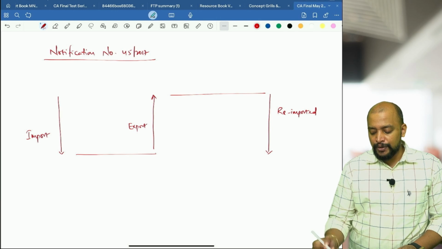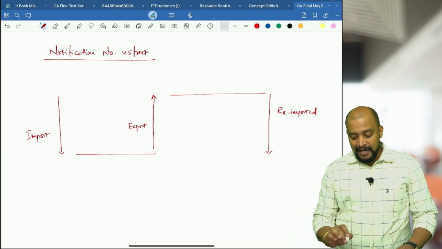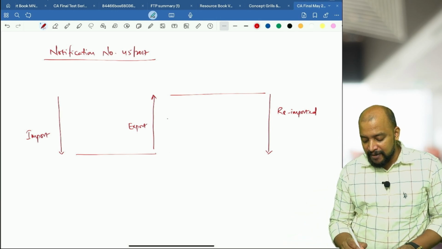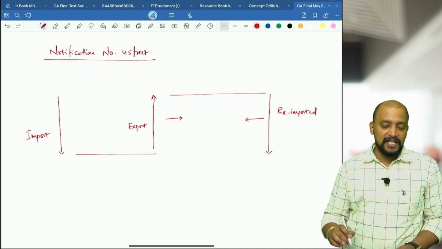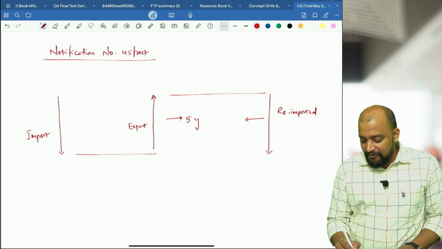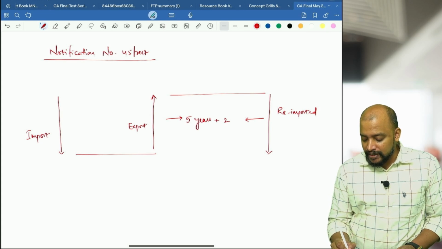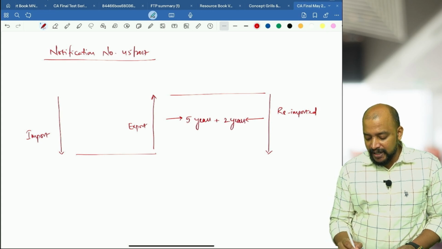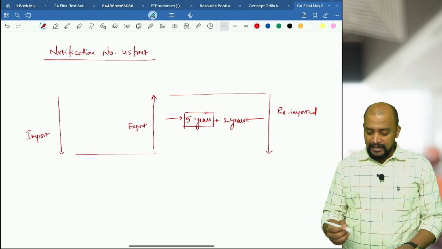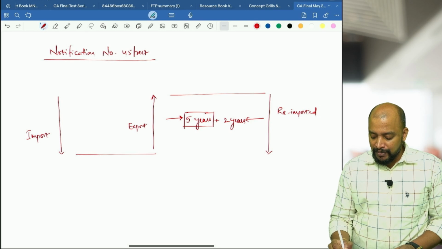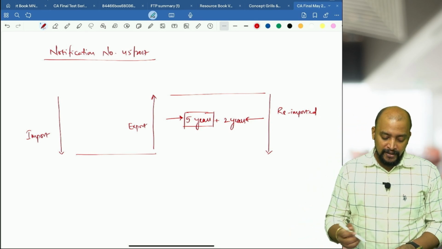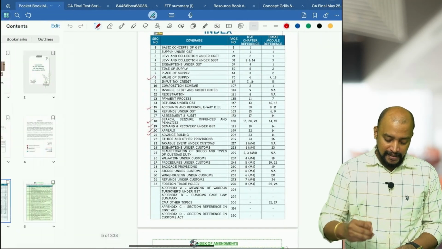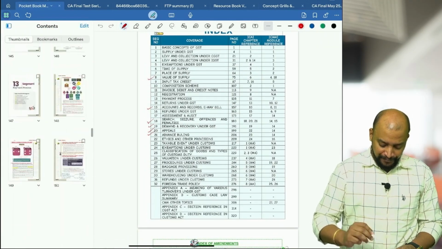When they are re-imported, we have certain concession, and what should be the time frame? Actually as per the notification it was 3 years plus 2 years, but ICA has taken it as 5 years plus 2 years. Okay, and this is the regular time limit that you need to remember. So this is not like an amendment, but this is one point which has some importance, so that's why I just gave you this.